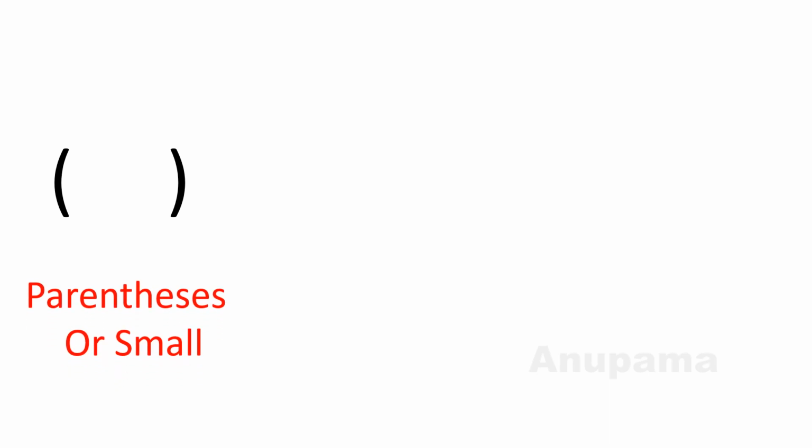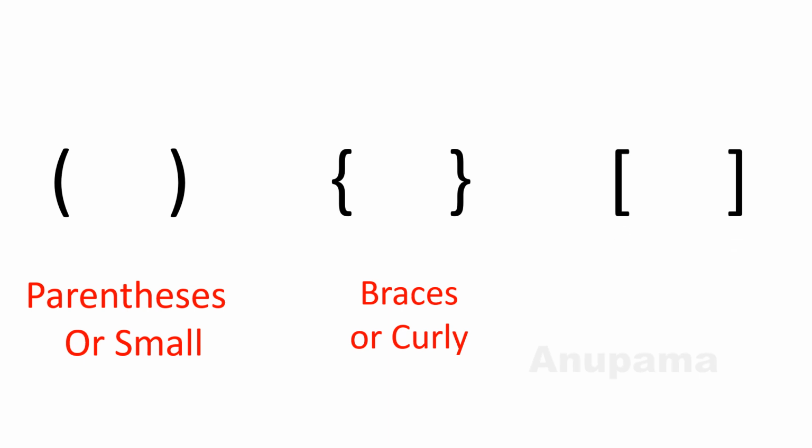B is for brackets, and brackets are parentheses or small brackets, braces or curly brackets, and big brackets. So there are three kinds of brackets. In any mathematical equation, if there is more than one kind of bracket, there is a sequence.